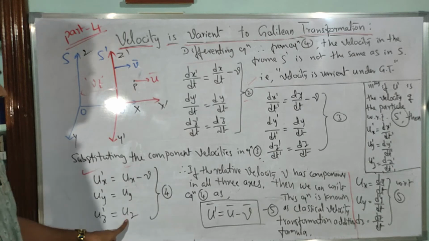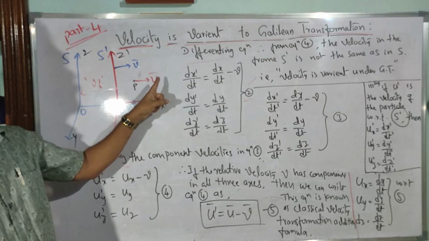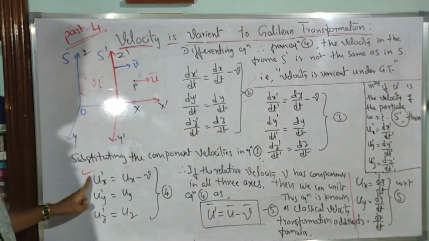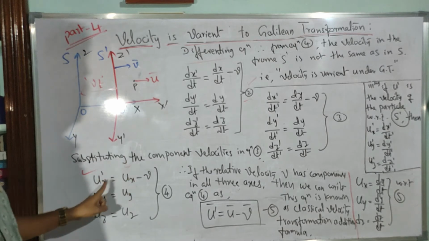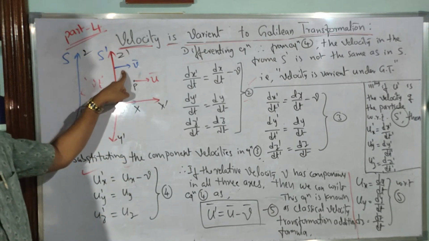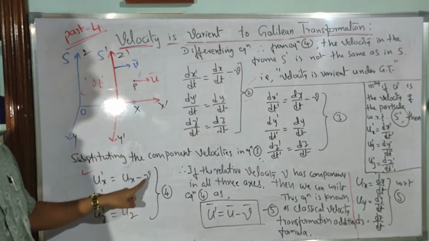But as long as the particle is moving along the x-axis, the linear velocity of the particle measured with respect to s dash and s are not equal, isn't it? So they depend upon the velocity of the frame s dash also. So that is what is considered here, minus v, you are getting minus v here.